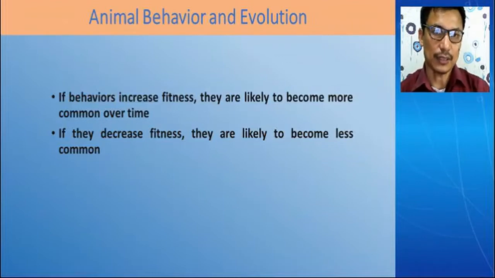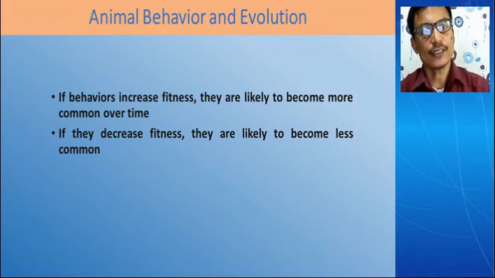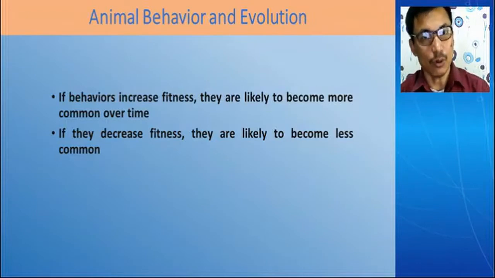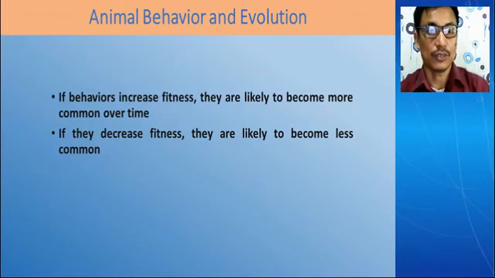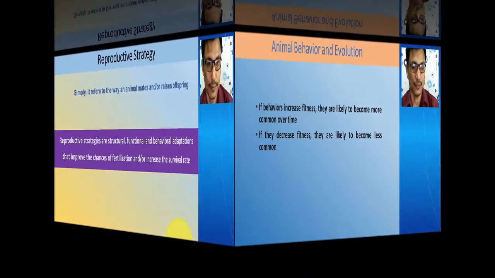The same principle applies in the case of animal behavior. If the sexual behavior increases the fitness of the animal, it can survive for a long time, and its own progeny can survive for a long time. And if it cannot sustain its progeny, its offspring, its race cannot be sustained. It will be eliminated from the scenario. So this is the basic principle of sexual behavior and evolution.